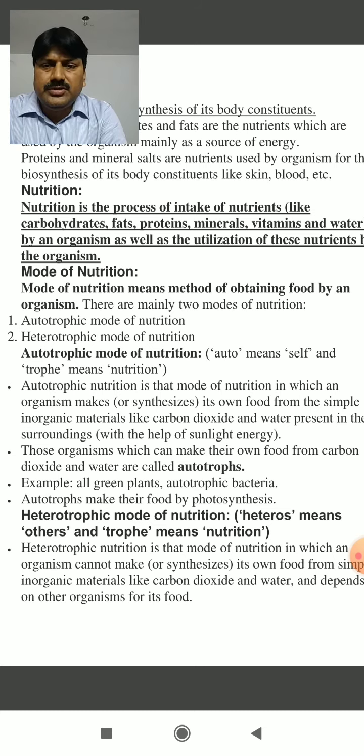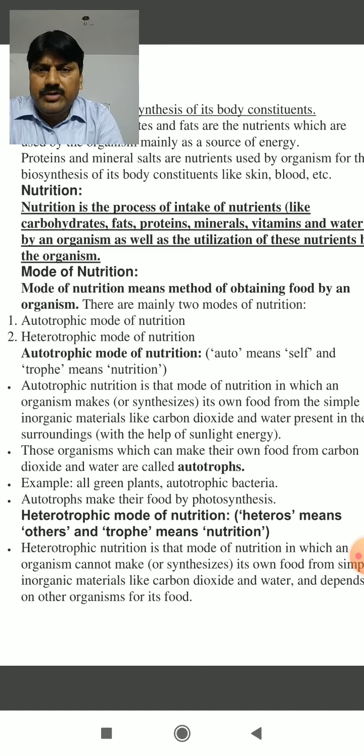Another mode of nutrition is the heterotrophic mode of nutrition. Heterotrophic nutrition is that in which organisms depend on others for food. The word heterotrophic is derived from two words: hetero means other and trophy means nutrition.